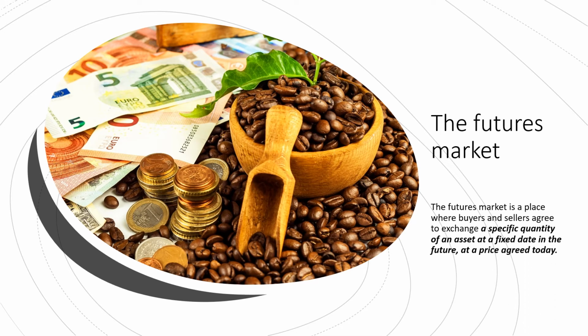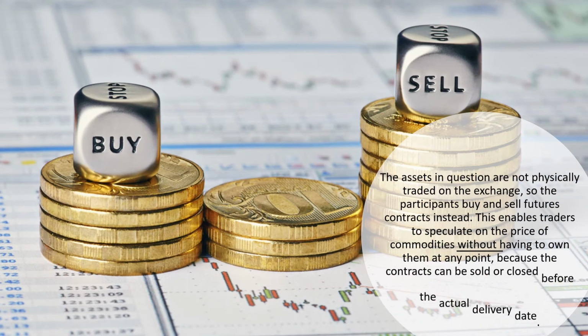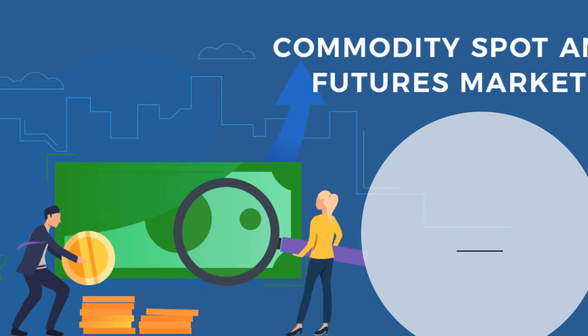The assets in question are not physically traded on the exchange, so the participants buy and sell futures contracts instead. This enables traders to speculate on the price of commodities without having to own them at any point, because the contracts can be sold or closed before the actual delivery date. Which is particularly useful if, for example, you want to trade on the price of cattle but don't want several herds of live cows delivered to your door in a few months' time.